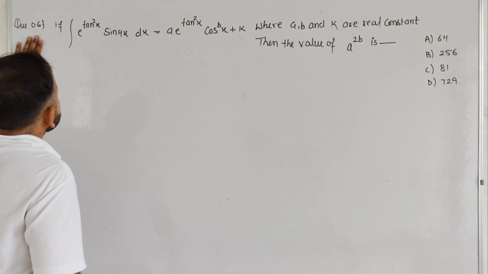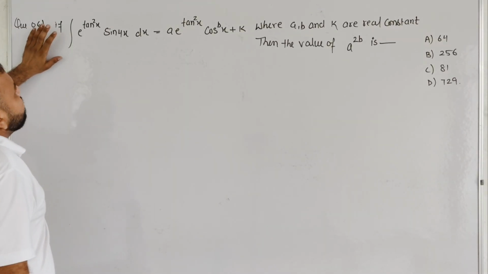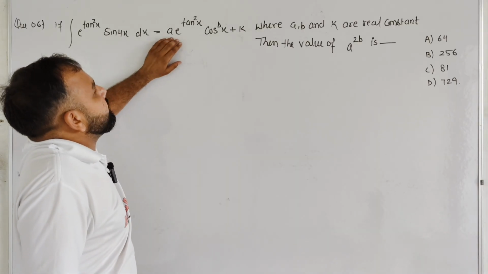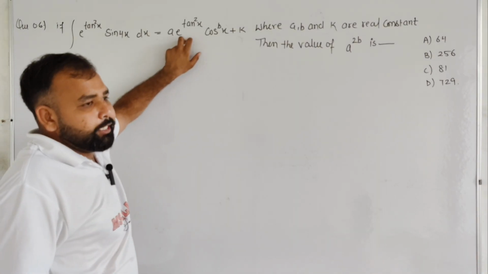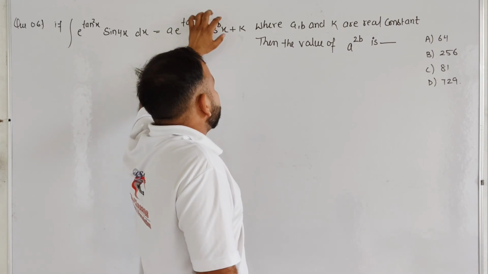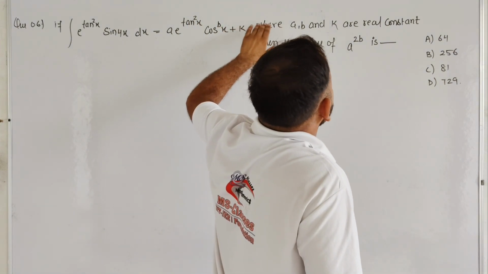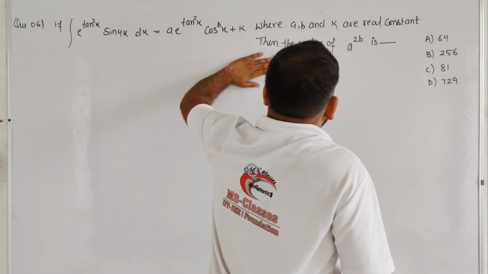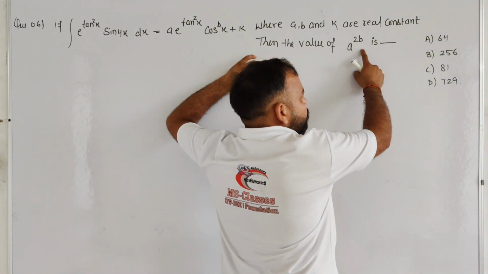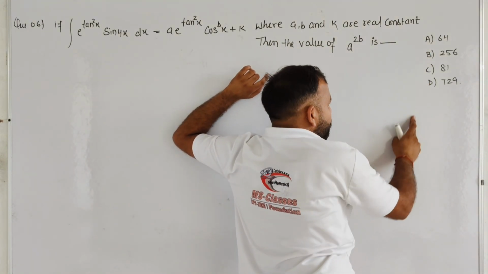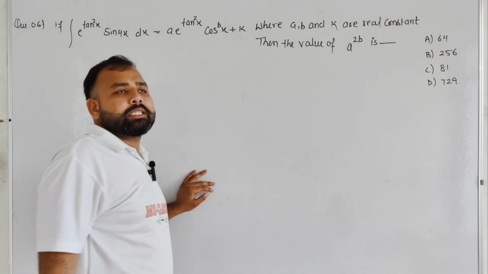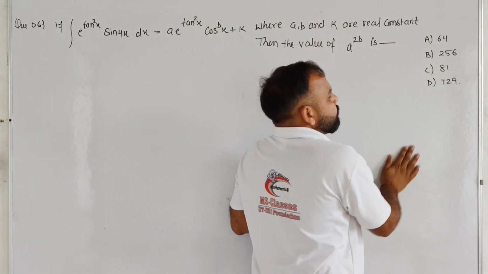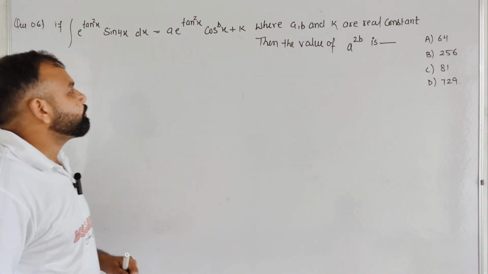So question number 6 is: if the integration of e to the power tan square x sin 4x dx equals a times e to the power tan square x cos to the power bx plus constant k, where a, b, k are real constants, then find the value of a to the power 2b. These are the options for this question. Option A 64, option B 256, option C 81, and option D 729.